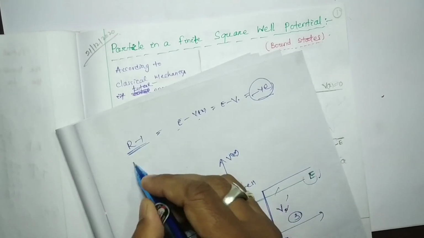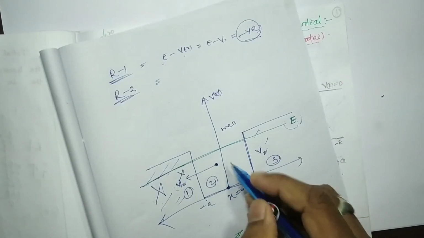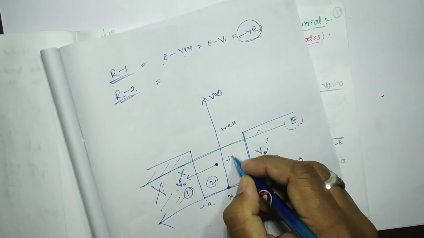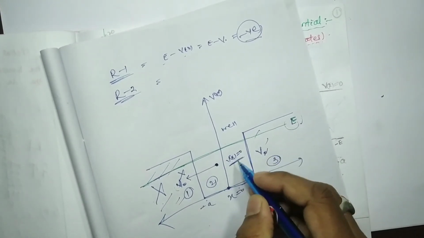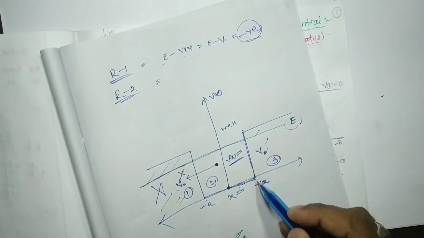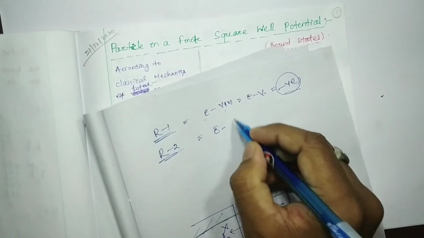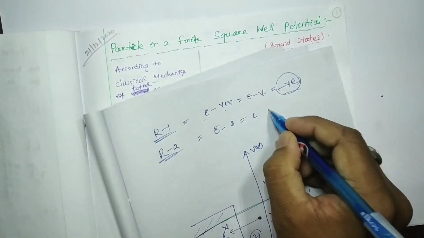Now we consider region 2. In this region V(x) is 0, so E minus V(x) will be E, which is positive.